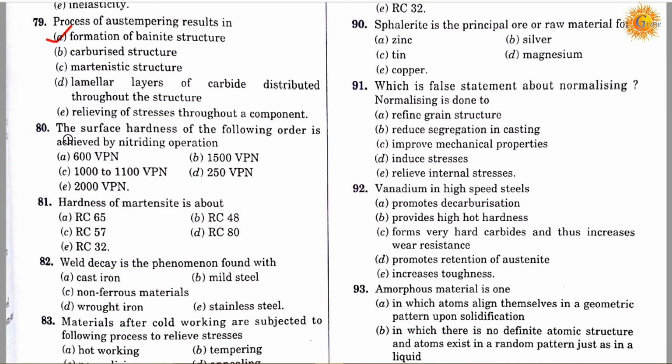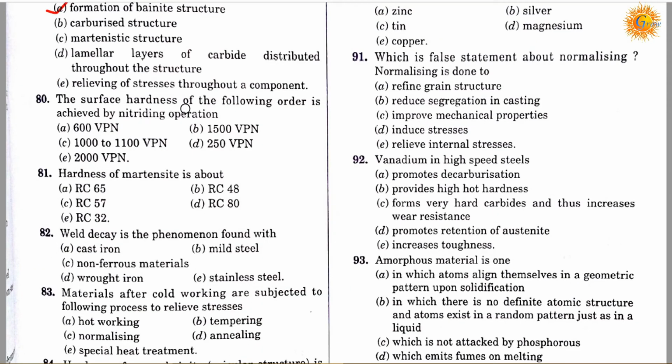Question number 80. A surface hardness of the following order is achieved by the nitriding operation: option A, 600 VPN; option B, 1500 VPN; option C, 1000 to 1100 VPN; option D, 250 VPN; and option E, 2000 VPN. Correct answer is C. The surface hardness achieved by the nitriding operation is 1000 to 1100 VPN.